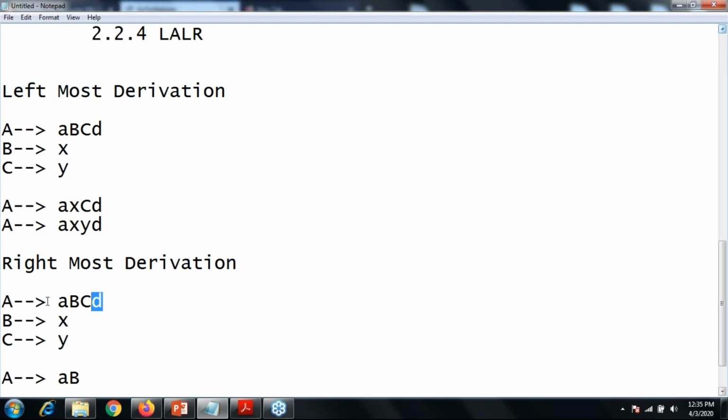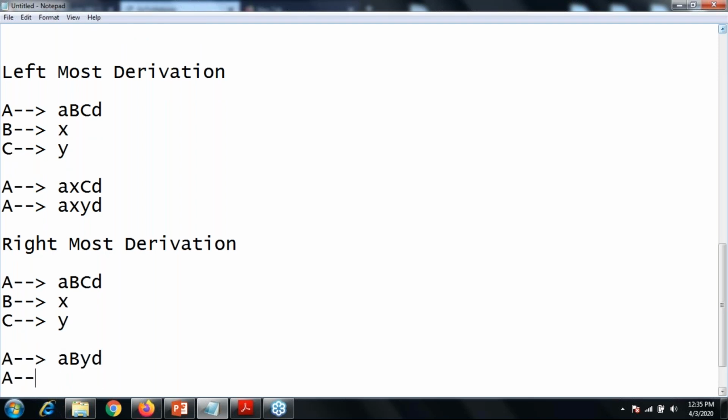From the right to left, the rightmost non-terminal is replaced first. That is known as the rightmost derivation. Now I can replace my B, and we get x, y and D.